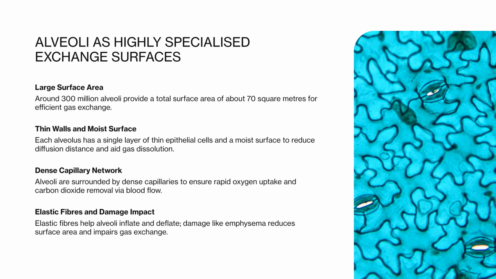Each alveolus has a very thin wall, composed of a single layer of squamous epithelial cells, which reduces diffusion distance. Alveoli are also surrounded by a dense network of capillaries, ensuring a rich blood supply that rapidly transports oxygen away and brings carbon dioxide to be removed. The alveolar surface is moist, allowing gases to dissolve before diffusing across membranes.